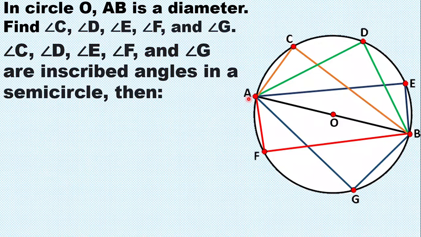Kasi pag semicircle, 180 degrees itong arc. Then, pag they are inscribed in a semicircle, yung ating inscribed angles ay half sa ating intercepted arc. So, they are all right angles. So, ibig sabihin, yung kanilang measures ay 90 degrees.